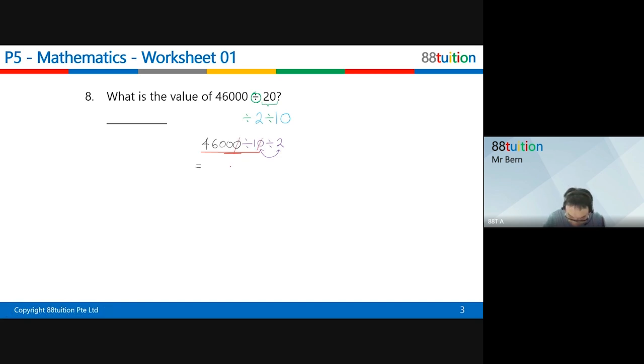Can you see? You're actually making the number smaller. So 4600 divided by 2. Once you make the number smaller, you feel a little bit safer. And what is 46 divided by 2? Now you follow this portion. Now you focus on here. What is 46 divided by 2? It's actually a 23. Then the 2 zeros, you can put back again. And your answer will be 2,300. Can you see that or not?